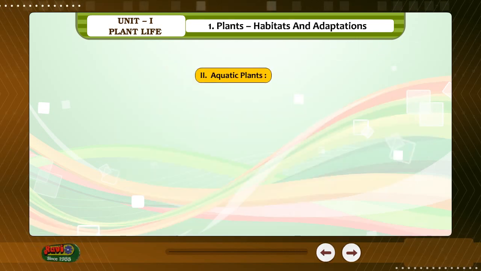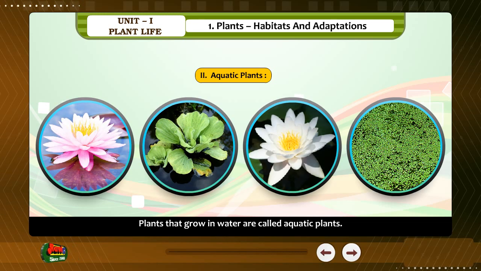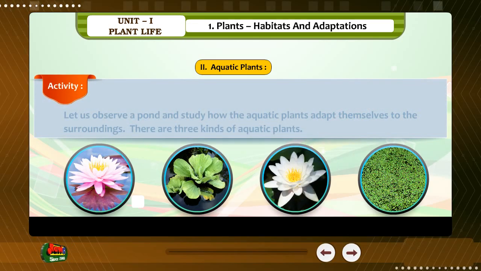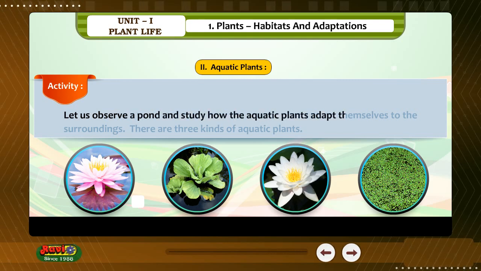Aquatic plants. Plants that grow in water are called aquatic plants. Activity. Let us observe a pond and study how the aquatic plants adapt themselves to the surroundings.